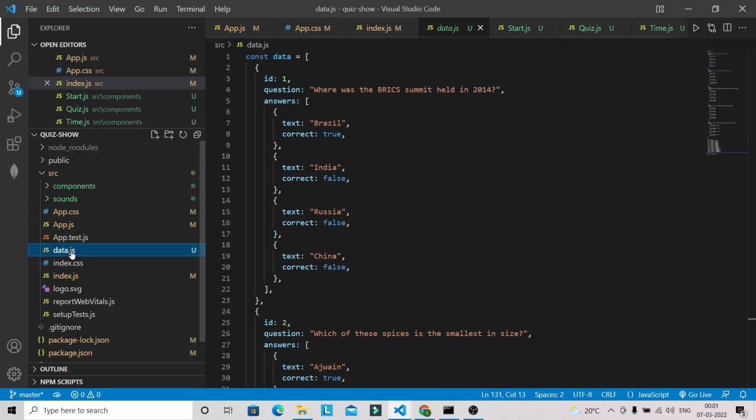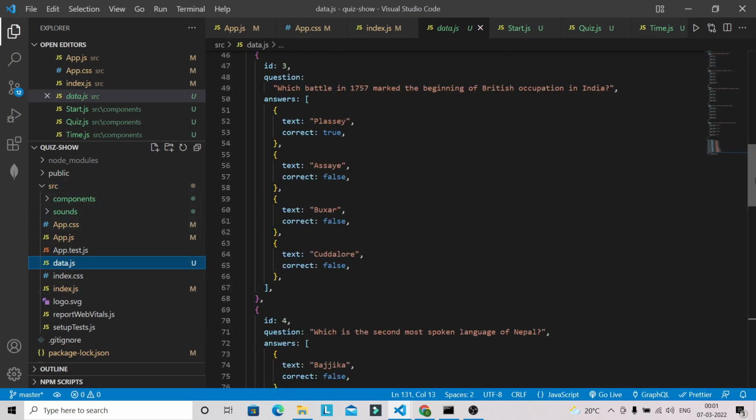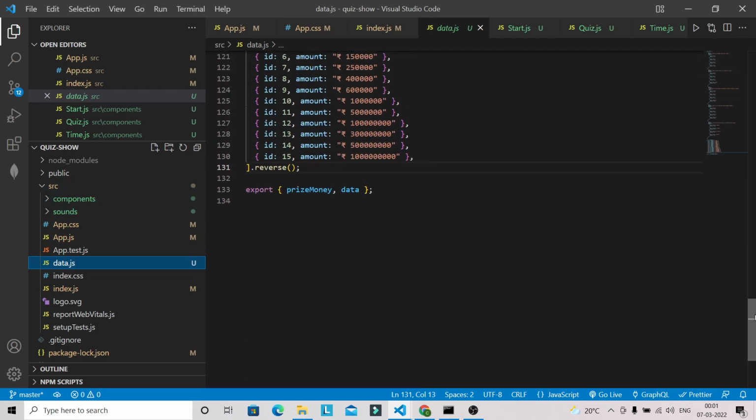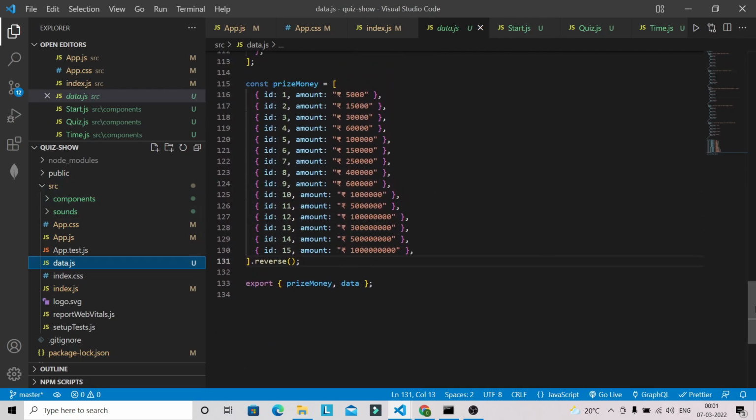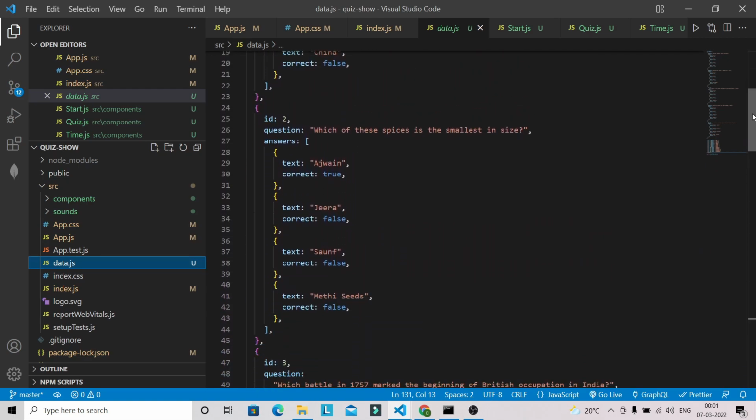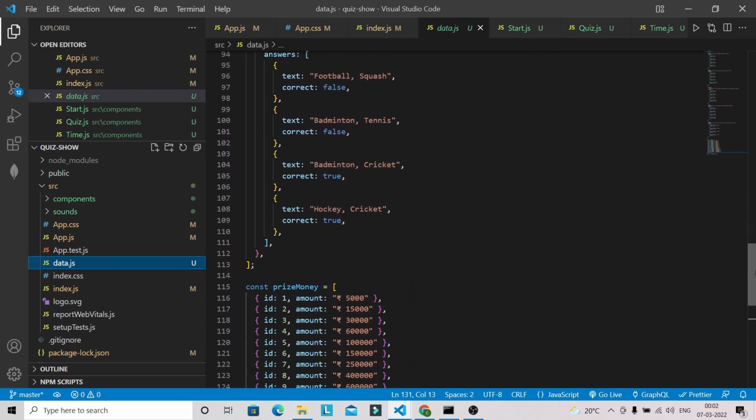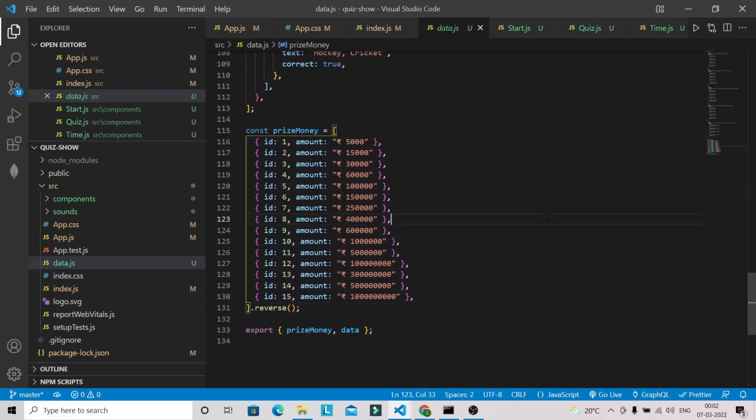And you can see that I have brought one data.js file inside this source folder, which includes questions along with the prize money. Since we have 15 prize money amounts over here, but I have added only 5 questions. Okay, so you can add more questions as per your convenience, but I have added only 5 questions. So let's go to the app.js file.